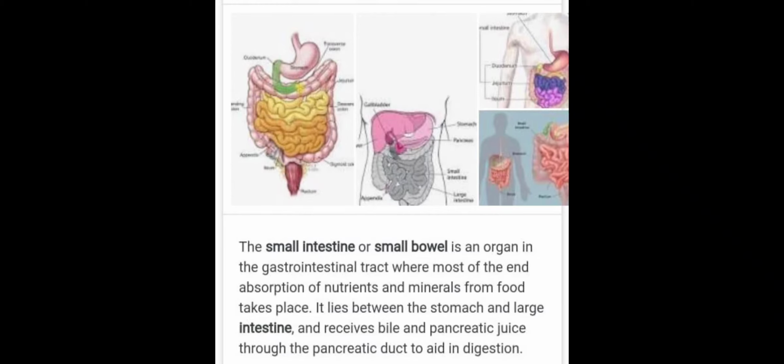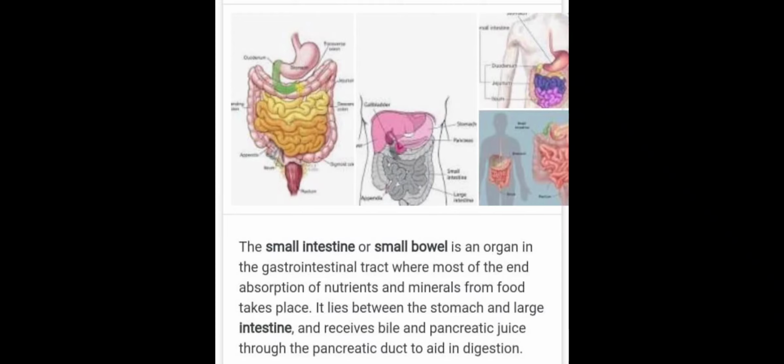That is, the carbohydrate is completely digested to glucose, the proteins are completely converted to amino acids, and fats are completely changed to fatty acids and glycerol. That means the duodenum is the part where digestion is over.